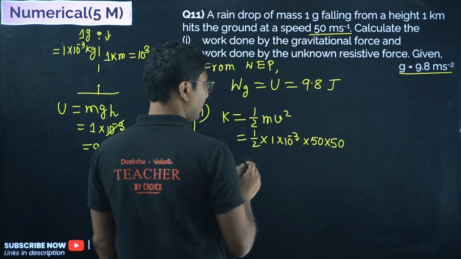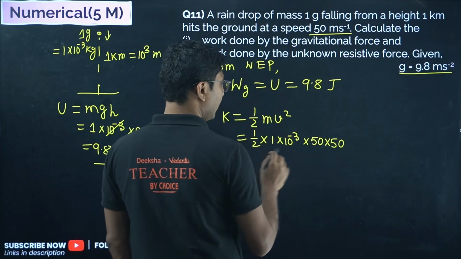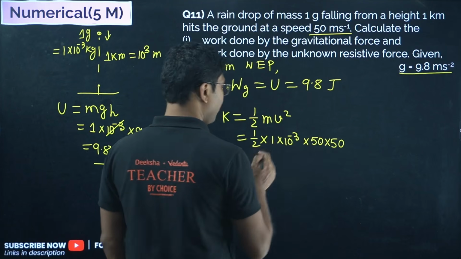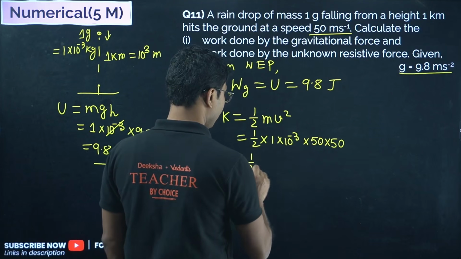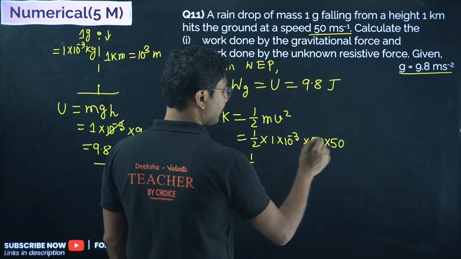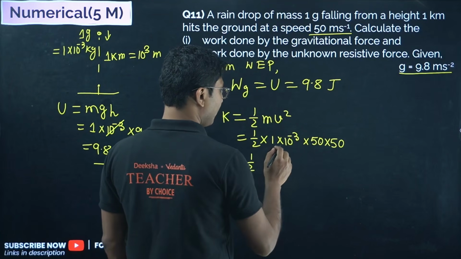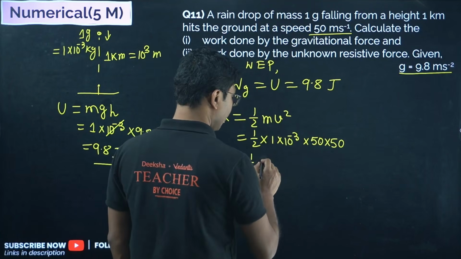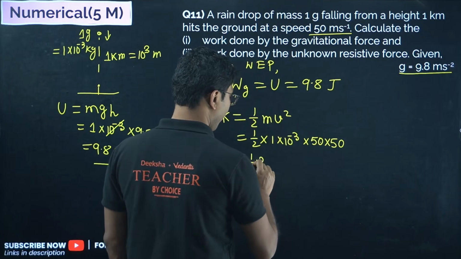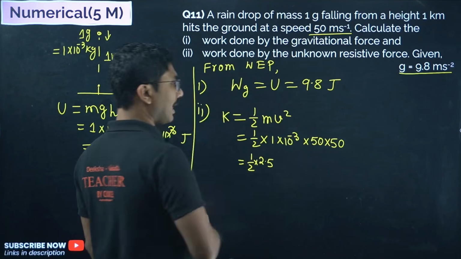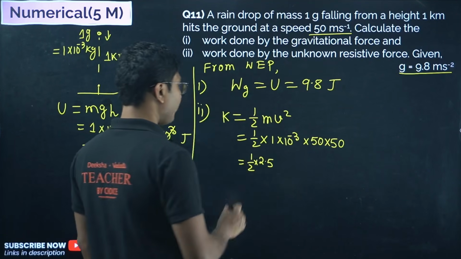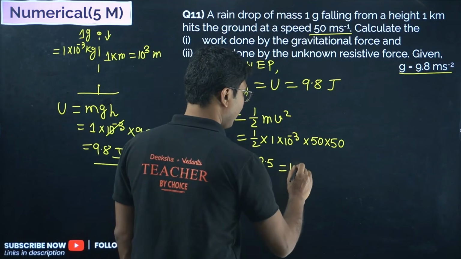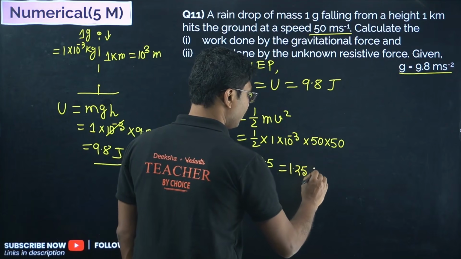Let's calculate. Half into 25 divided by 10 will be 2.5. You can use a calculator, no issues. 2.5 divided by 2 will be 1.25 joules.